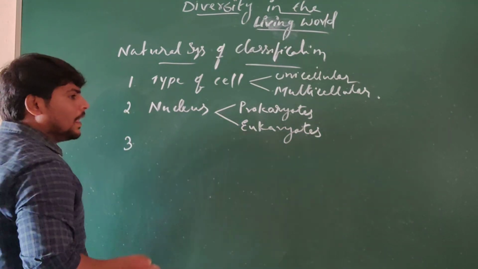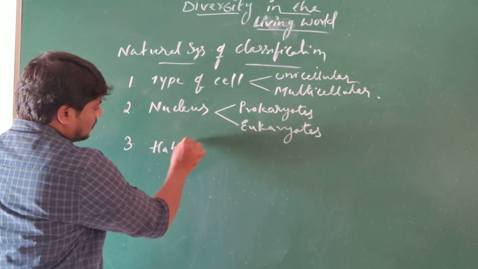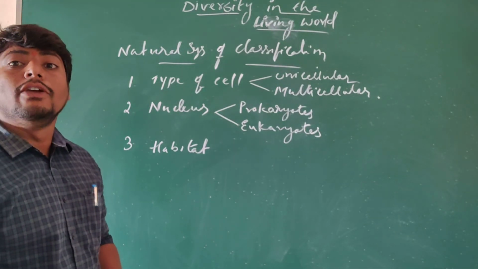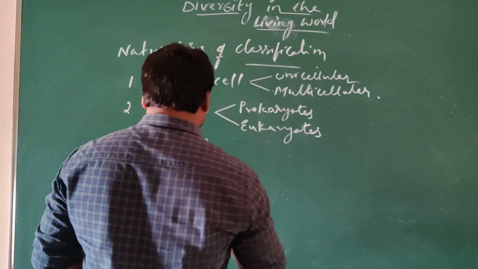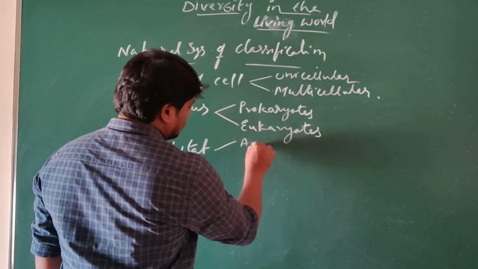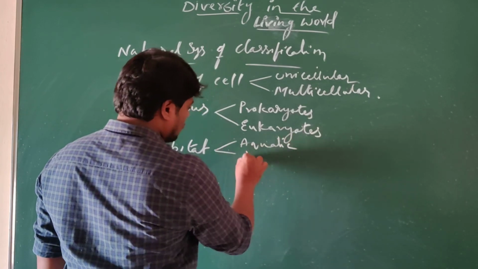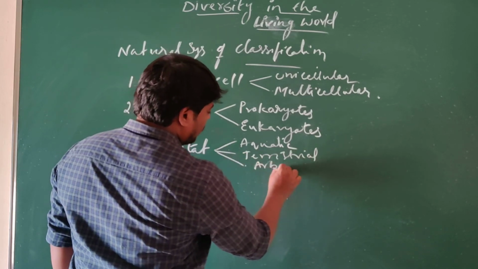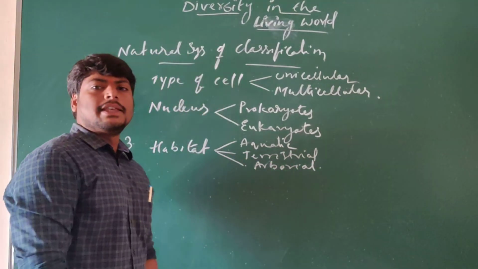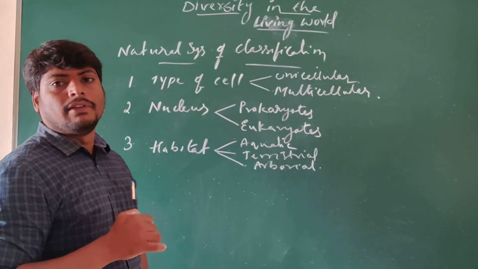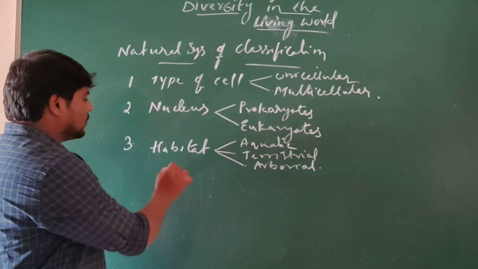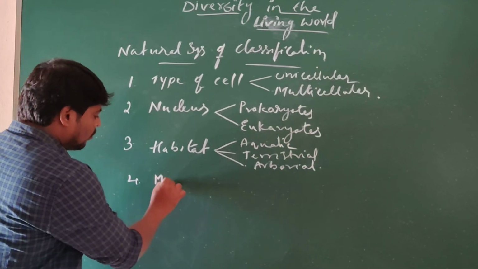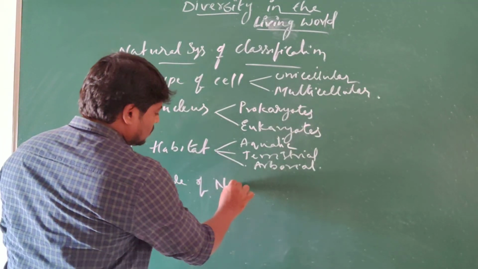And habitat, where they will be found. What is their living home? That is the habitat. And the habitat you can take as aquatic habitat, terrestrial habitat, arboreal habitat. In different habitats, they will be found in different regions. Habitat means where they are living, their home. Understand? And next, the mode of nutrition.